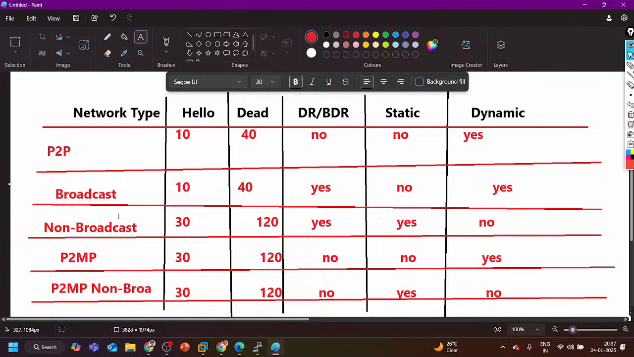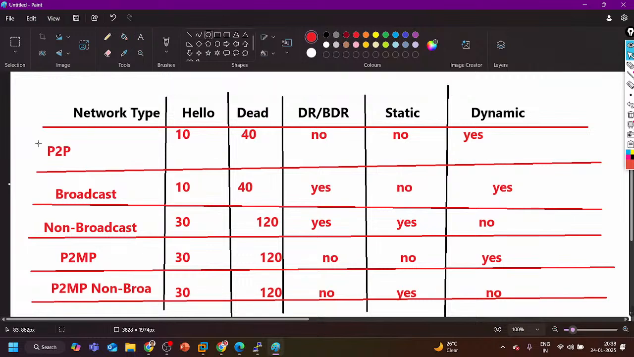Clear? Sir, in point to point, why is there no static neighborship? In point to point network type, we have to configure dynamic neighborship only. That is how someone designed the OSPF protocol. You need to remember all these things.